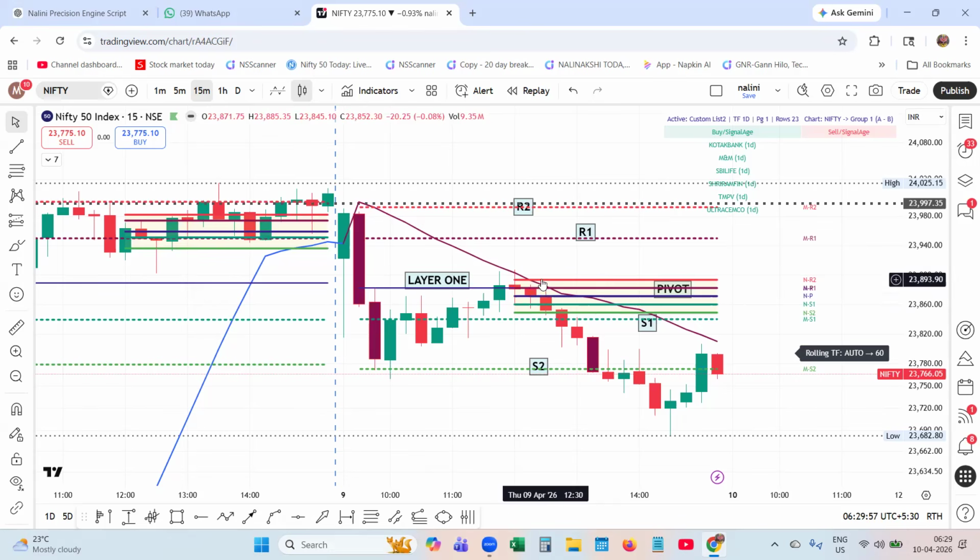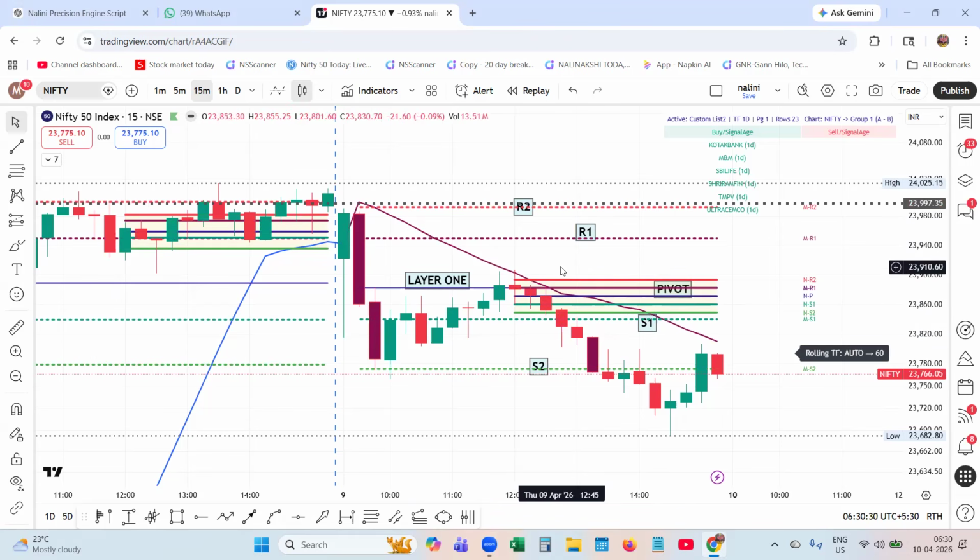These 1, 2, 3, 4, 5 levels, this blue color, matching with the layer 1, that is the pivot, R1, R2, S1, S2, from 12 p.m. it will be plotted, going back to the 12:05 candle, and it plots it. So it will act as a roadmap for the afternoon session.